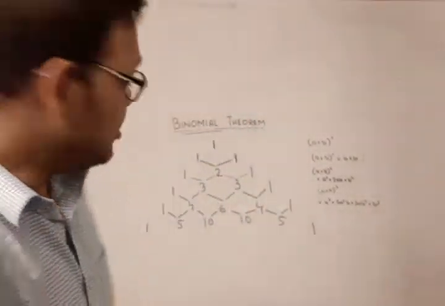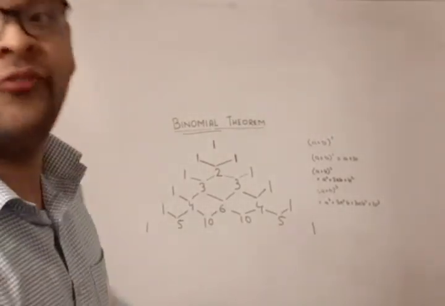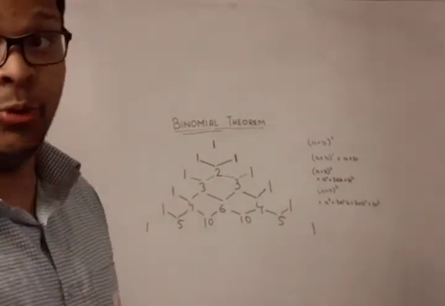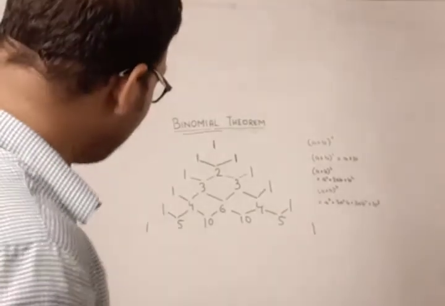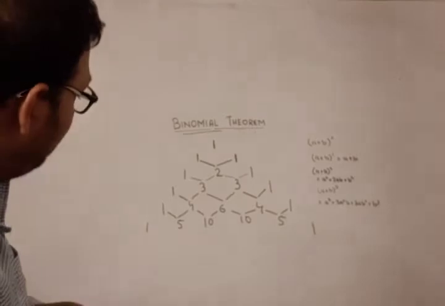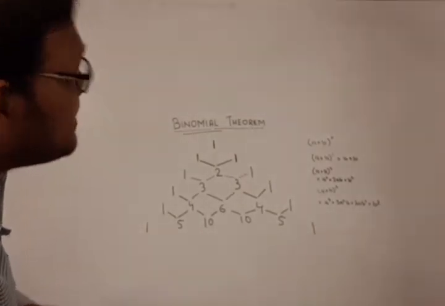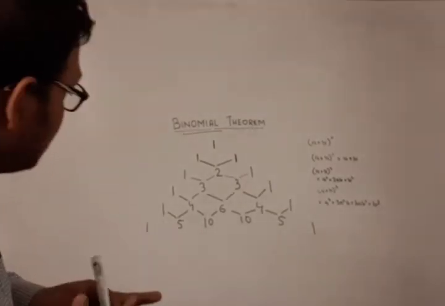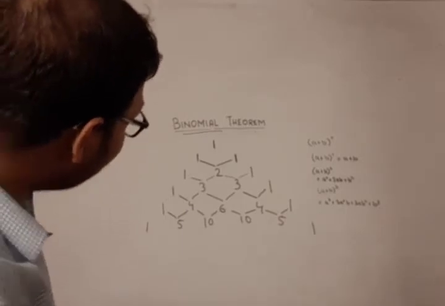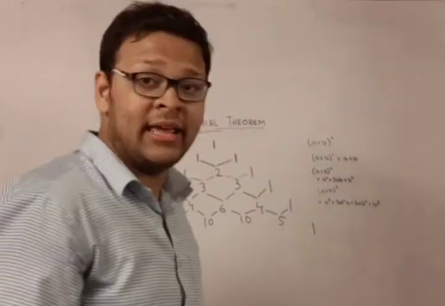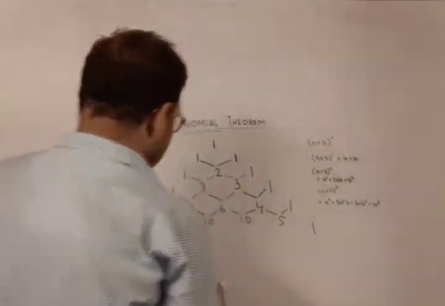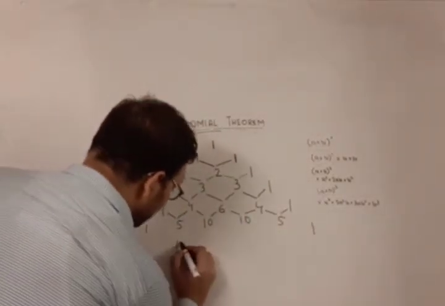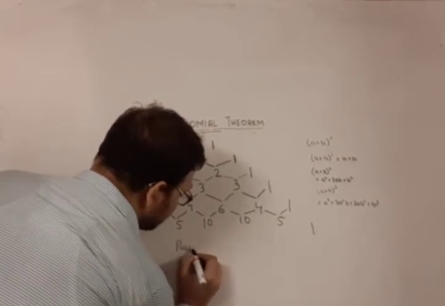And the pattern is very clear to us by now. So this triangle goes on forever for however large a power n you want. You can extend it to any n because the natural number set is infinite. And now we can get the coefficients of (a+b) to the power 6, (a+b) to the power 7. And the fact is that this triangle is known as Pascal's triangle.